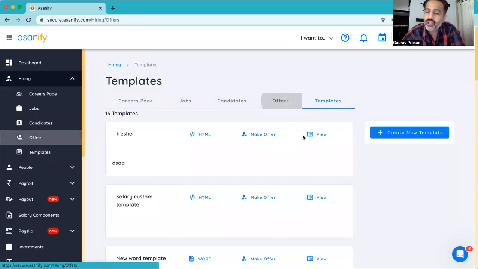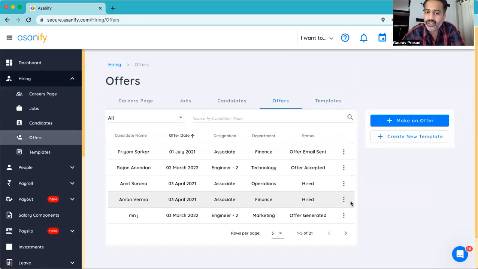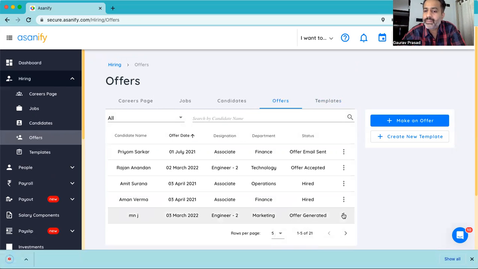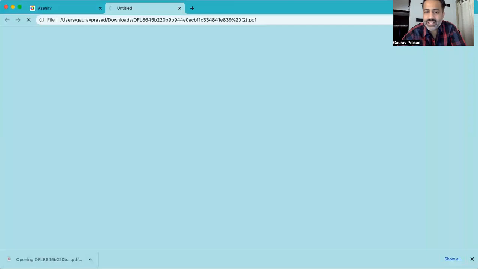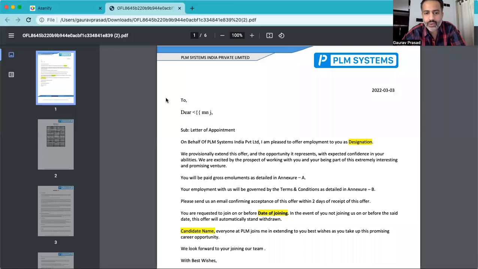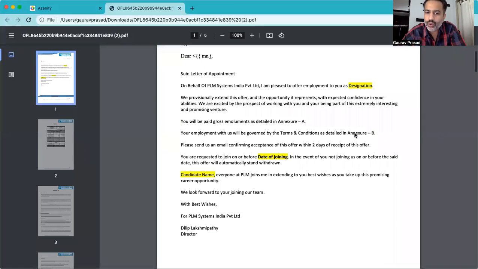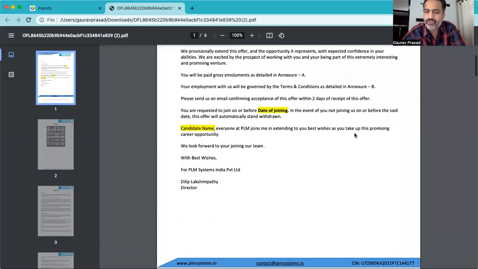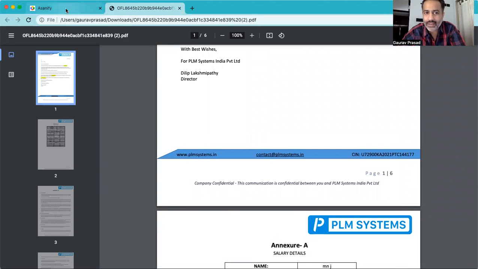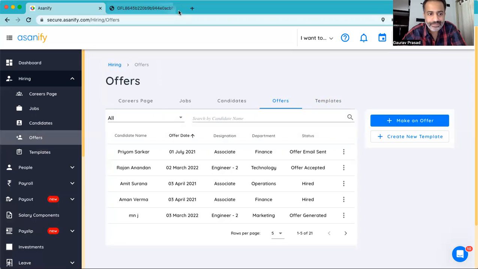And sending out the offer letter also gets automated through the system, where once the offer template has been fixed, you can either download the offer letter or simply send it as an email from Asanify itself. So you can customize the offer letter exactly how you want it. There are those variable placeholders that you can use with your company logo, etc. It becomes very, very simple for the hiring person to manage the entire hiring and onboarding process.